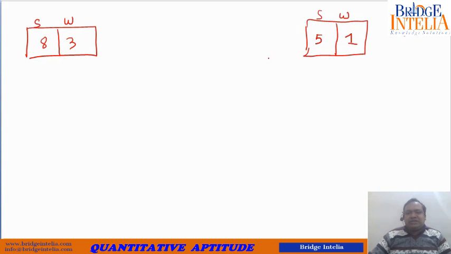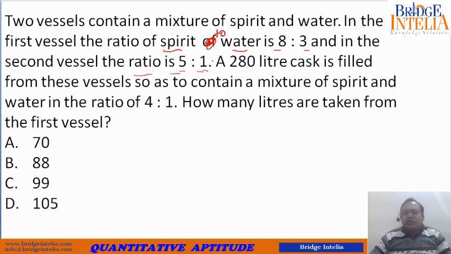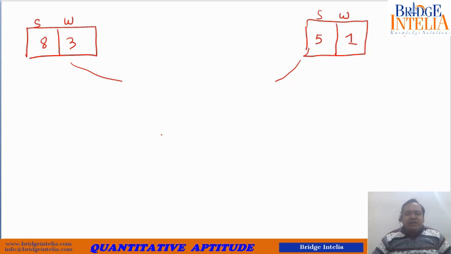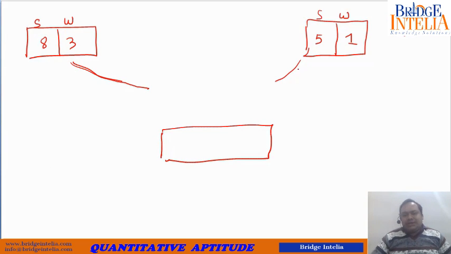5:1. Now the question is, you took some volume of this and you took some volume of this to come up with what? To come up with 280 liters of a new solution. Because it is being said that a 280 liter cask is filled. So how have you filled that cask? You have taken some volume from here, some volume from here, so that the final volume came out to be equal to 280 liters.